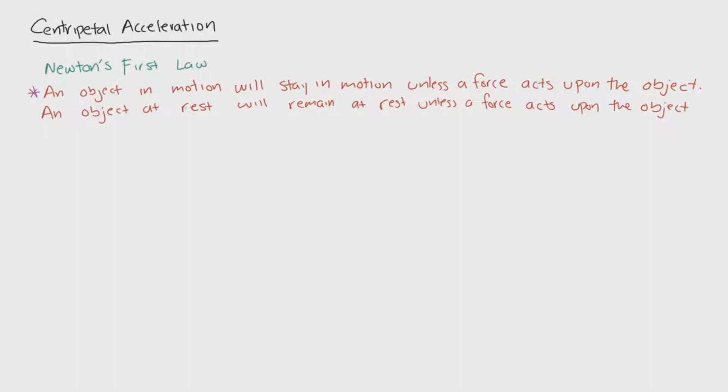If we take any object, so let's draw this little particle, and it's in motion, let's say it's going along this way towards the right, it would follow a trajectory that is straight or linear, and it will continue to follow this trajectory until an unbalanced force acts upon it. We're assuming that there's no forces acting on the particle as of now, but if we do put a force in this direction, it might cause the object to slow down and actually reverse direction because there is an unbalanced force acting upon it.